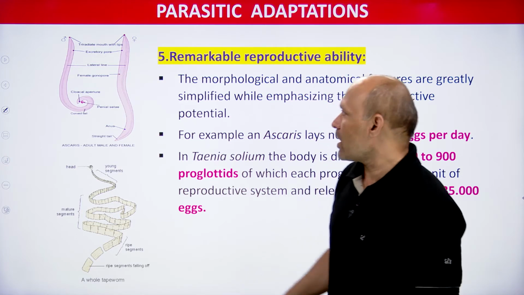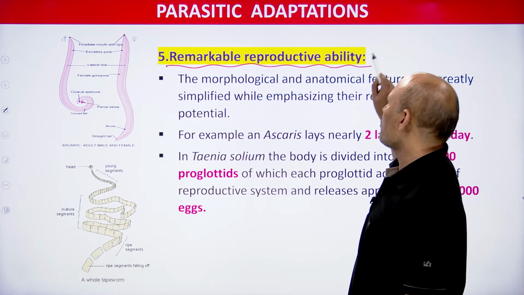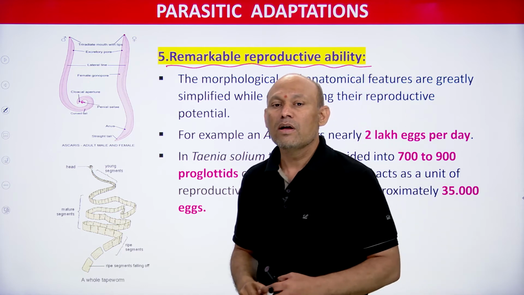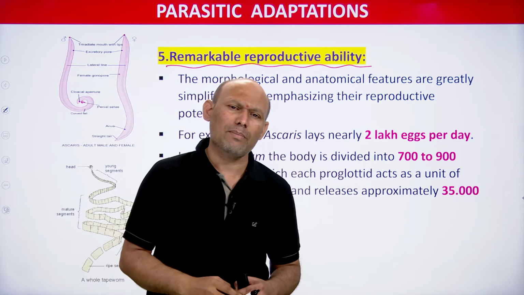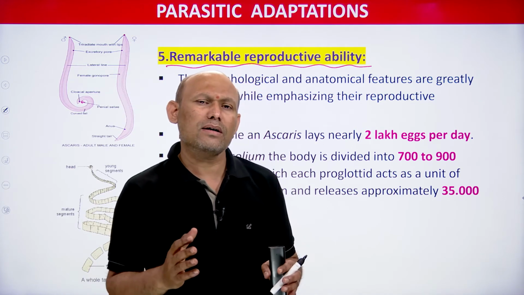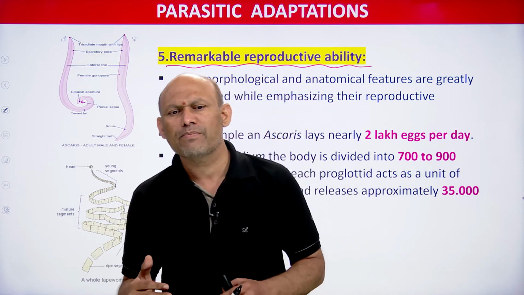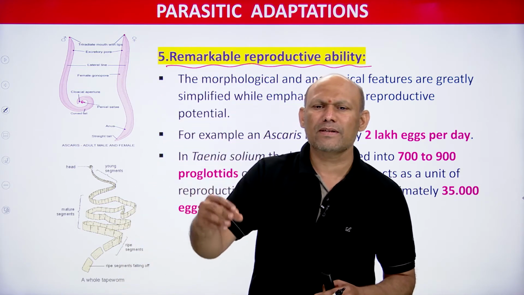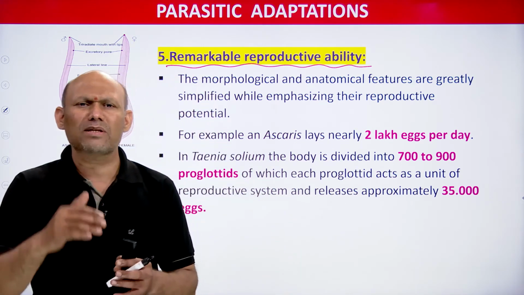Next you see one more adaptation, remarkable, very, very important, student, right. Remarkable reproductive ability. So generally, if you see the structure of the parasite, their morphology and anatomical features are greatly simplified, very much simplified.